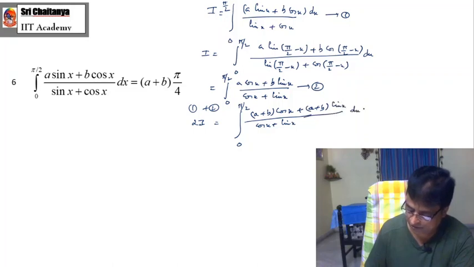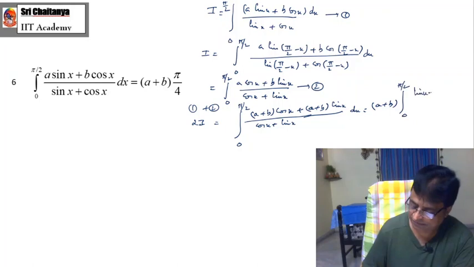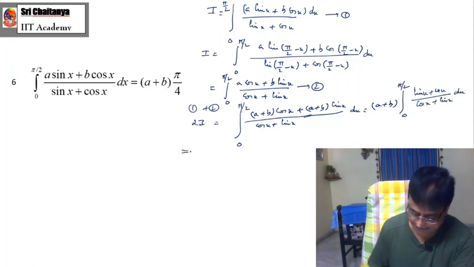So you take a plus b as common, then both the denominator and the numerator have sin x plus cos x, and they get cancelled, and you get a plus b integration 0 to pi by 2 dx only.